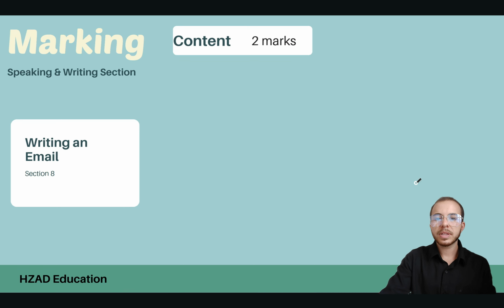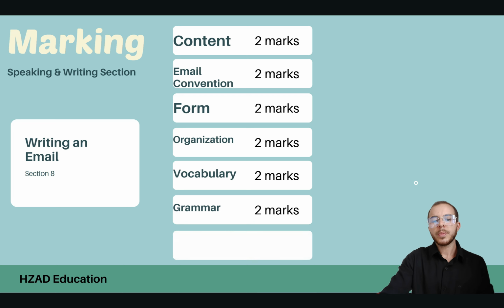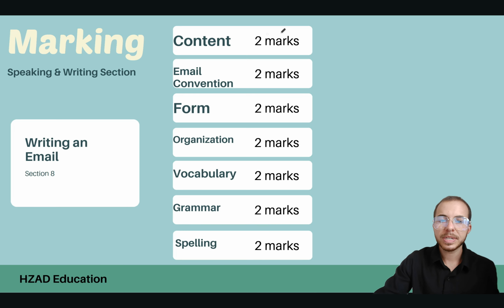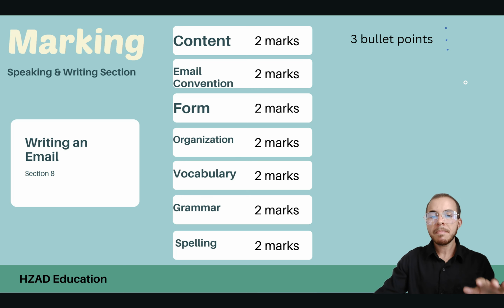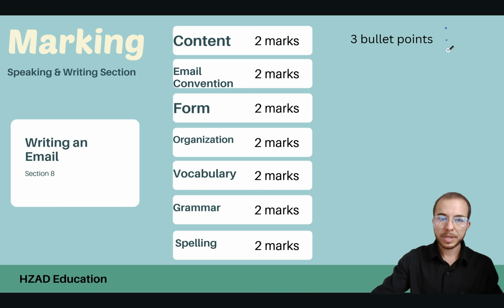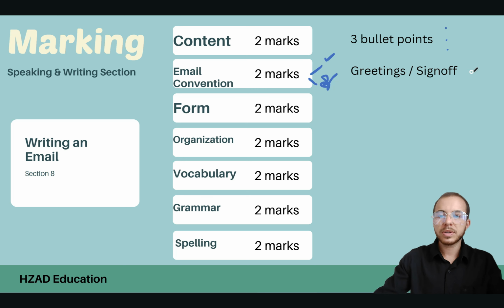So what is the criteria looking like? Well, we already discussed this, but there are 7 different parts. What we're really needing to do is make sure that we have content. Content is going to be those 3 bullet points. It's a must. We must describe those 3 bullet points. For email convention, we're thinking about the greetings, like hello, and the sign-offs. That's a signature. So greetings: hello, dear marketing department, dear team, dear manager. Sign off is best regards, sincerely, yours truly.